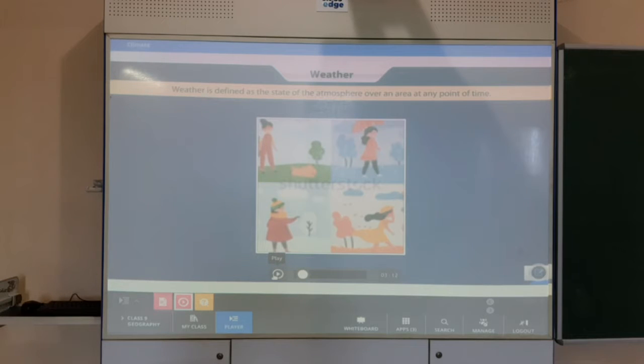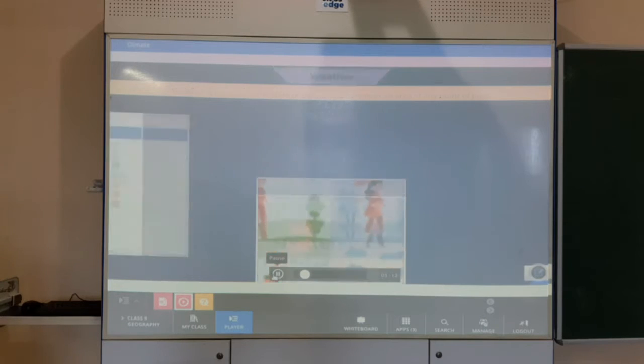Just write it down. You have to write the definitions of the different terms. So here you first write what you mean by weather. Weather is defined as the state of the atmosphere over an area at any point of time.